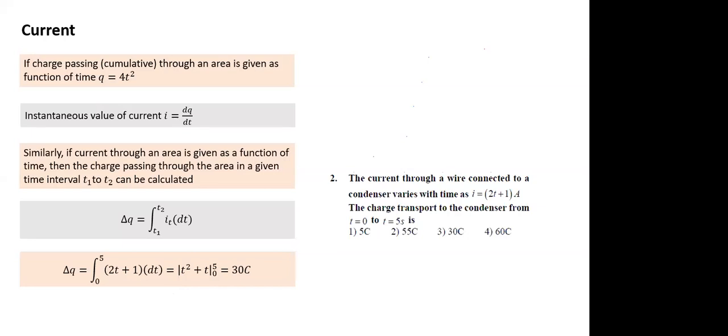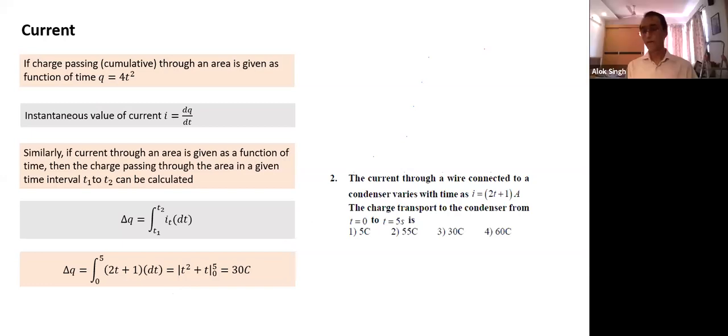Sir, if the cross-section area changes, will the current change? See, okay. There's a big pipe in which water is flowing. One way, I can say what is the water flow rate through the pipe. Can I not calculate flow through a smaller area which is part of it? Yes. Similarly, if there's a tube, we can always choose a smaller area and calculate current through that also. We'll come to some examples of that.